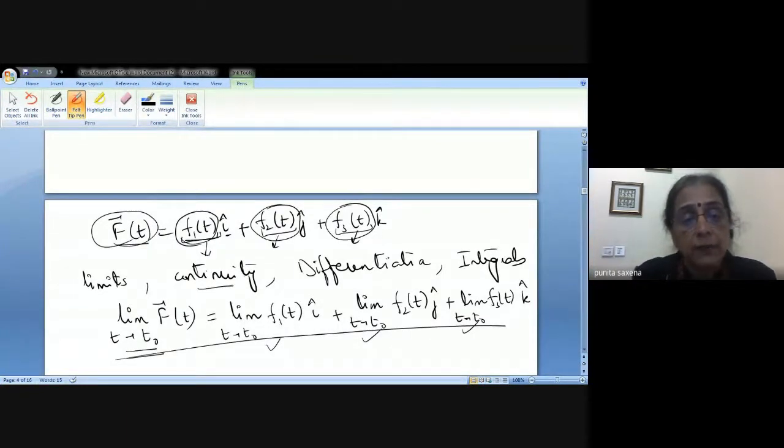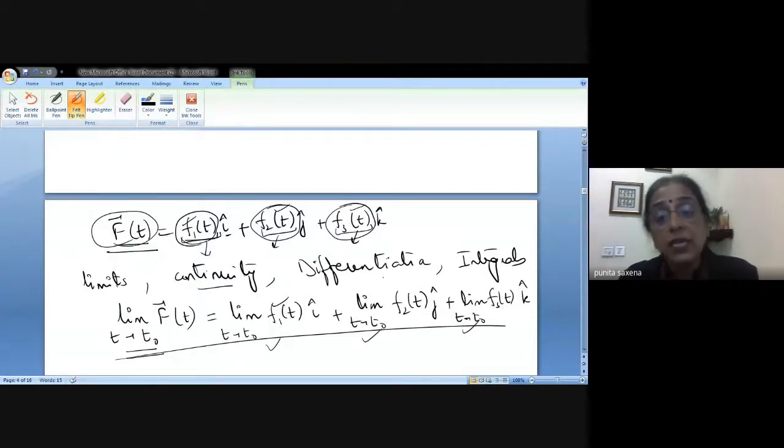Similarly, every component of this function has to be continuous at t equal to that specific point, say t0. Then only we'll say that the vector valued function f(t) is continuous at t equal to t0.